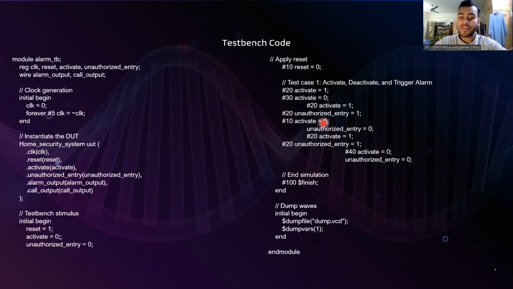First of all, we create a clock that ticks every 5 units of time. We connect it to the virtual module with the design code. Firstly, we declare the inputs as registers and the outputs as wires, and show in the test bench stimulus the different conditions for our input to test our smart home security system. And lastly, we declare a dump vars block to show the output as a waveform.